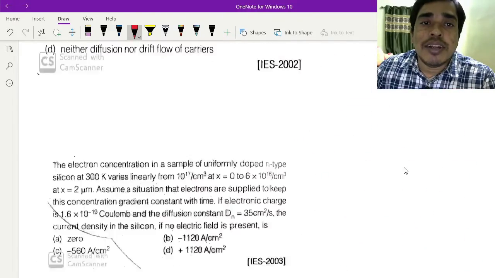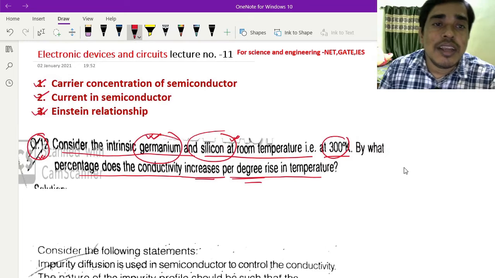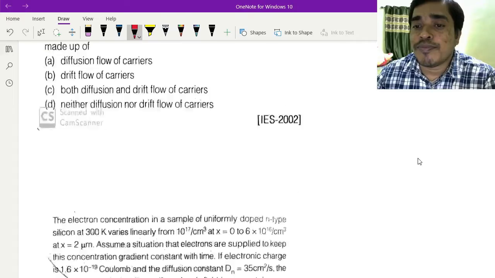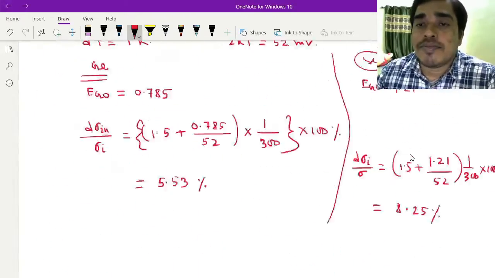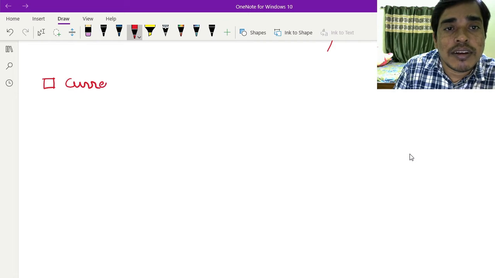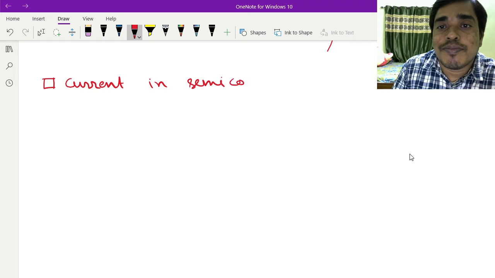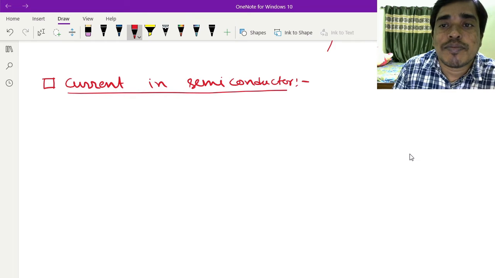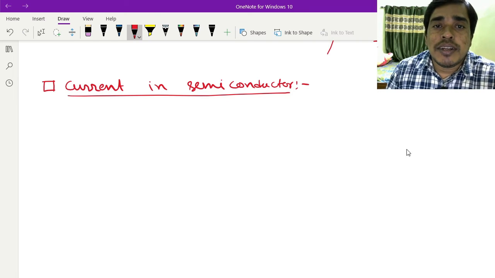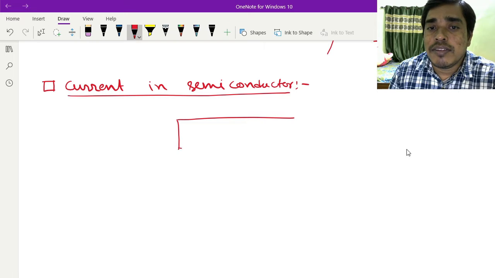Now I will discuss the current in semiconductor. Suppose this is a semiconductor.